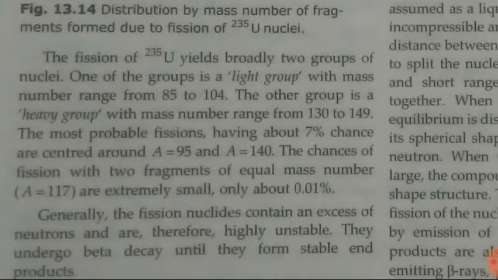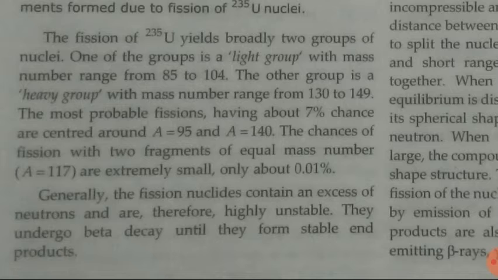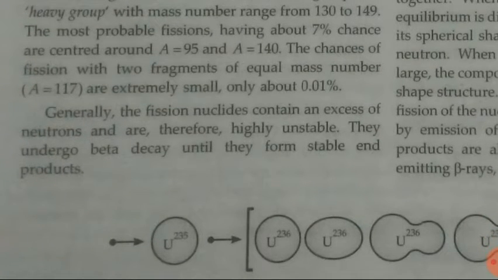The fission of uranium-235 yields broadly two groups of nuclei. One is a light group with mass number in the range 85 to 104, and the other is the heavy group, with mass number ranging from 130 to 149. So whenever uranium splits into two parts, one part is a light nucleus, whereas the other is a heavy nucleus, and the chance of fission into two fragments of equal mass is extremely small, only about 0.01%.